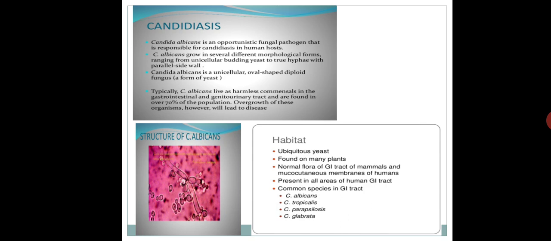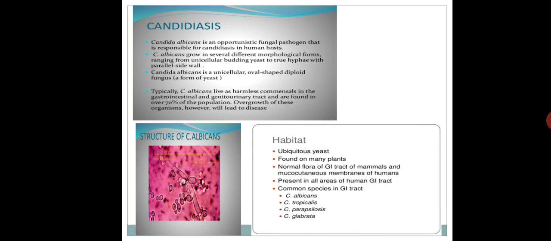Okay, now this Candida albicans grows in several different morphological forms. If you see the morphology of Candida albicans, it is quite different. There are many species and the morphology changes, and the important fact is that when it turns into the pathogen, the morphology changes. Getting my point?